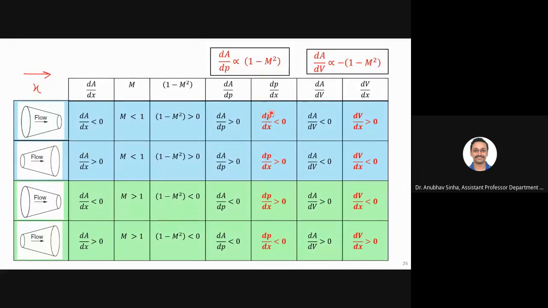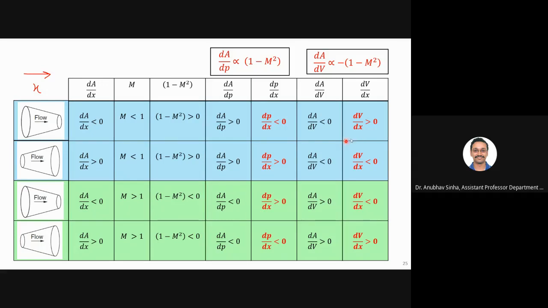Now let us look at velocity. From the last slide, I know that dA by dV is proportional to minus of (1 minus M square). So I will find the sign of 1 minus M square. It is positive for subsonic flows, which means dA by dV is always negative, which is what we see here, for both the converging as well as diverging passages. Now, I know dA by dV and I know dA by dx. Both are negative, so velocity is increasing: dV by dx is positive.